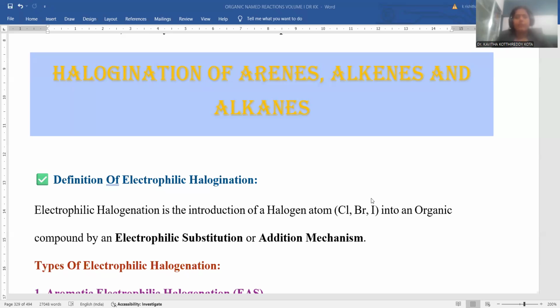We are discussing halogenation of arenes, alkenes and alkanes, right? Whenever arenes are taken into consideration, electrophilic aromatic substitution reaction takes place. In case of alkenes, electrophilic addition reactions are accomplished. In case of alkanes, free radical substitution reactions are the category for this halogenation process. In common sense, we are discussing halogenation reactions of arenes, alkenes and alkanes. This is the topic for the session.